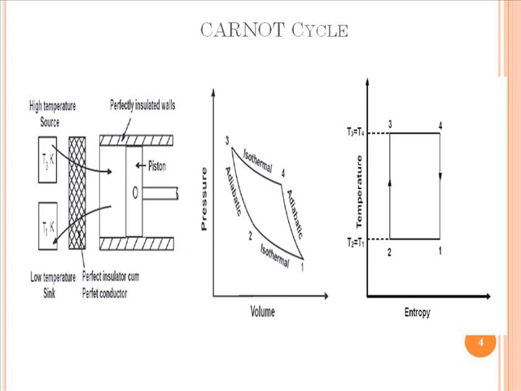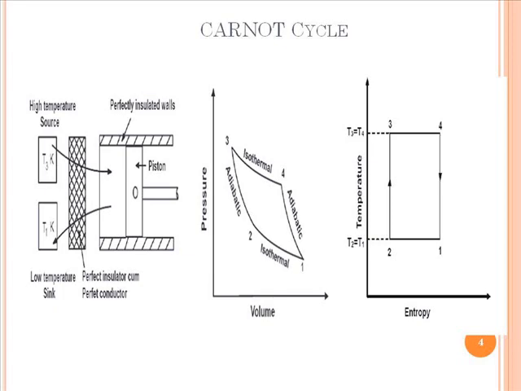So you can see process 1 to 2 as well as process 3 to 4 are isothermal processes, that is processes that occur at constant temperature, that is T1 equals T2 and T3 equals T4. Whereas process 2 to 3 as well as process 4 to 1 are reversible adiabatic processes, that is S2 equals S3 and S1 equals S4.